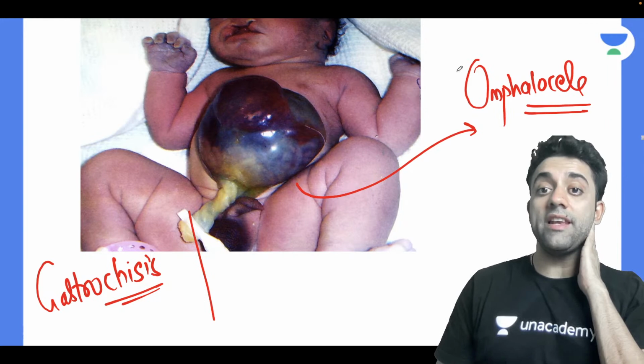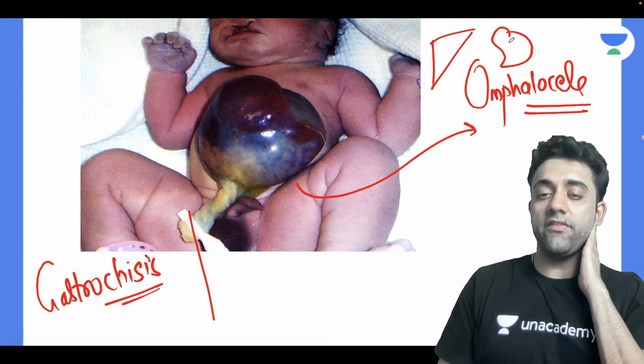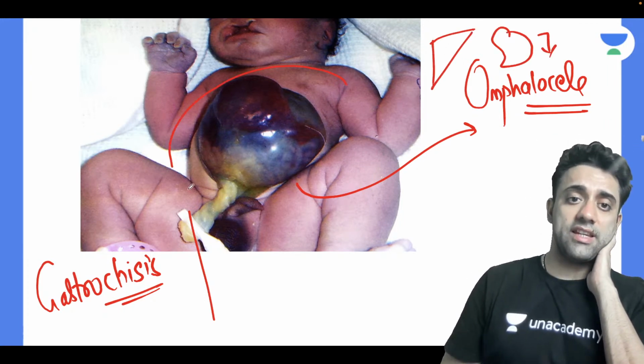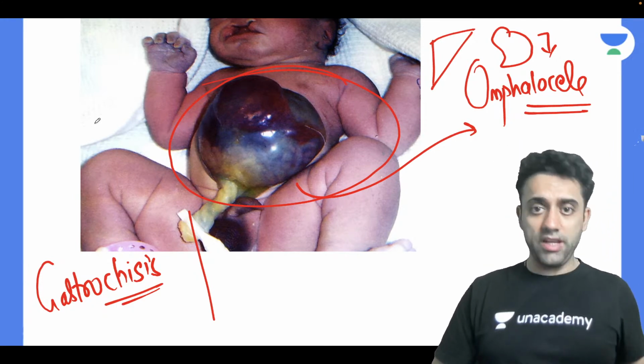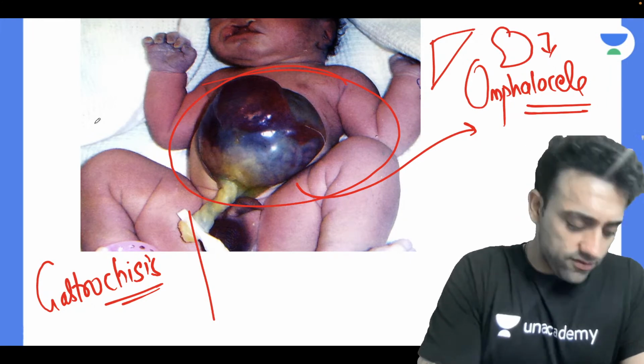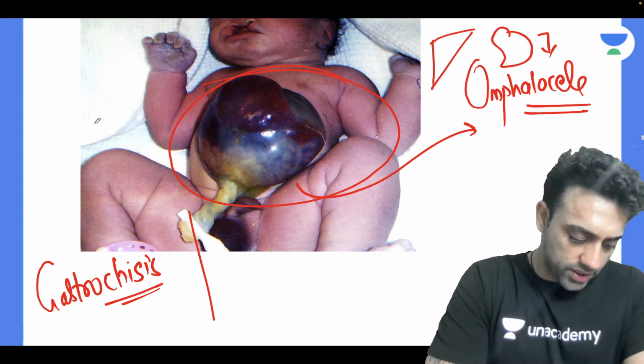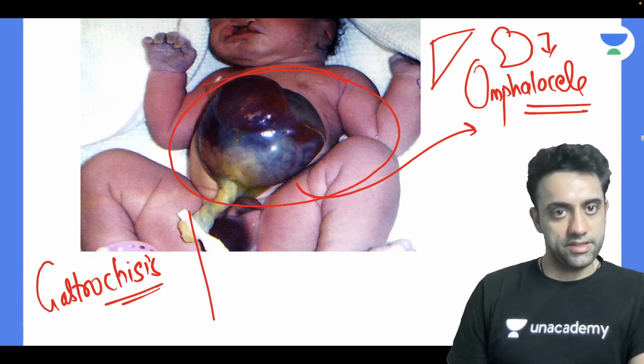So most importantly, liver and spleen. Liver and spleen also can be seen coming out in a case of omphalocele, whereas liver and spleen will not come out in a case of gastroschisis. That is very important. This part is over. Acha, extra point, yes, that's true.